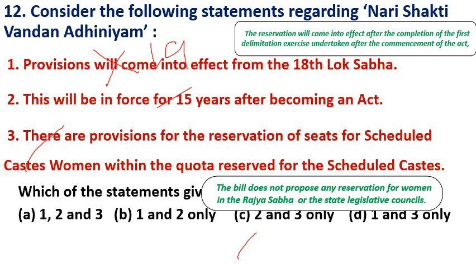The reservation will come into effect after the completion of the first delimitation exercise undertaken after the commencement of the bill. Means the next delimitation commission will be constituted in 2026. After that only the reservations will come into force, means they are available from 2029 onwards.